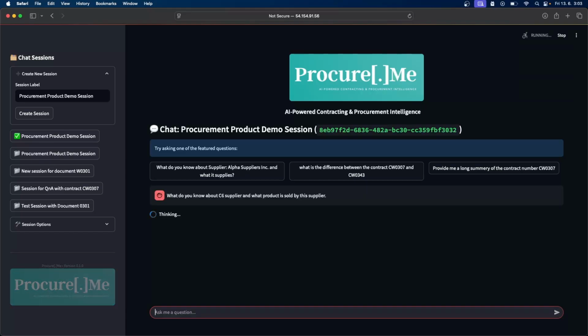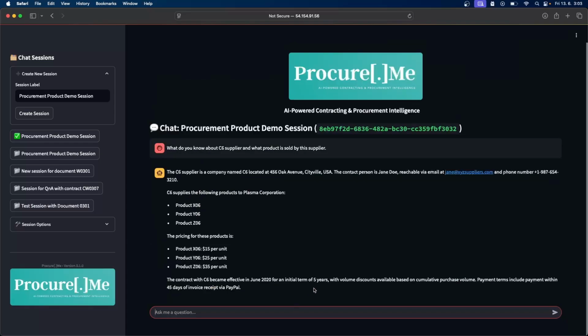Now this question goes to the agent. The agent decides which tool to use to answer the question, and then it provides me the answer about what the supplier is selling. Now let's go to the second problem we mentioned, which is comparing contracts.